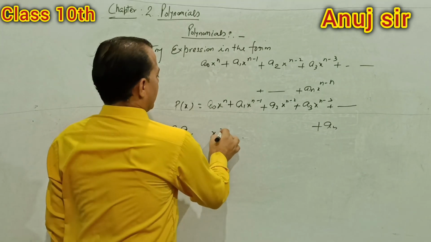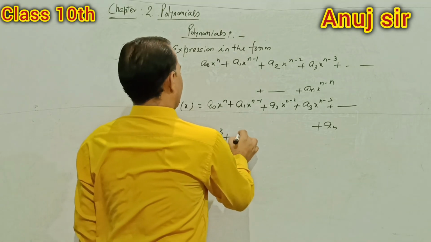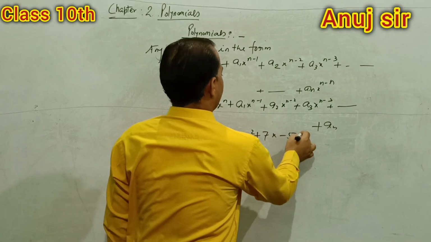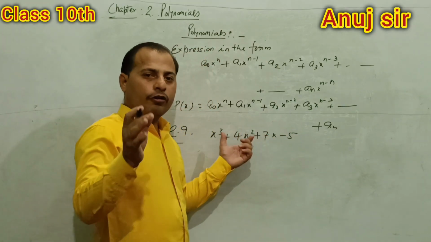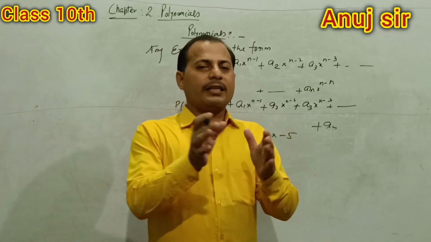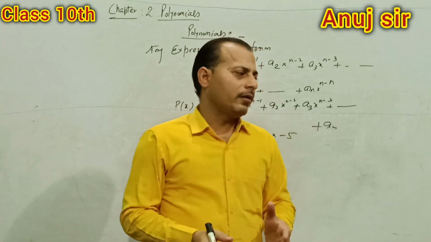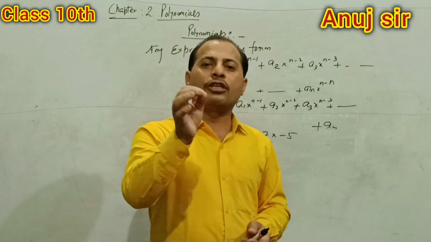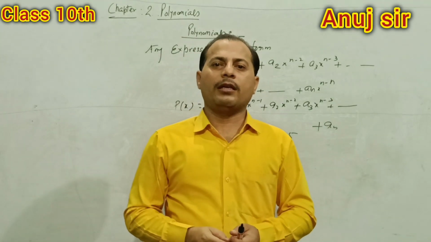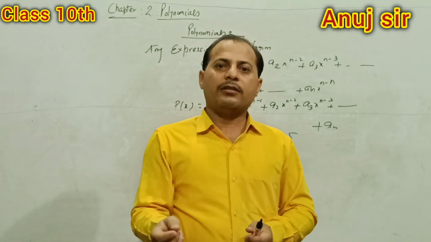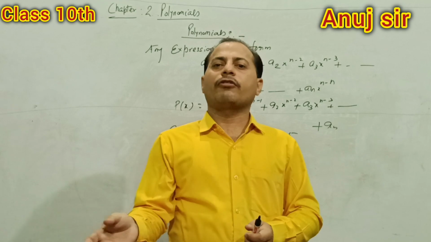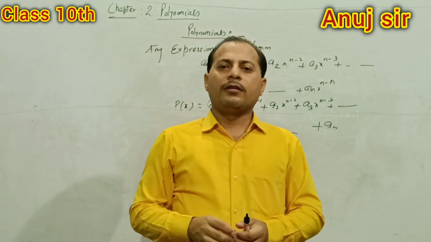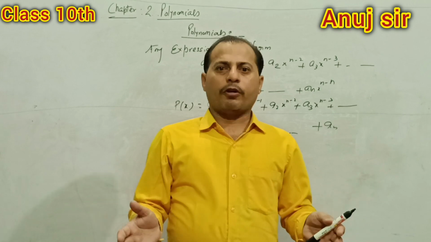Suppose x to power 3 plus 4x square plus 7x minus 5. This is a polynomial whose highest degree is 3. That's why this is known as a cubic polynomial. According to the power, that is the degree, that is the exponent, there are some types of polynomial.